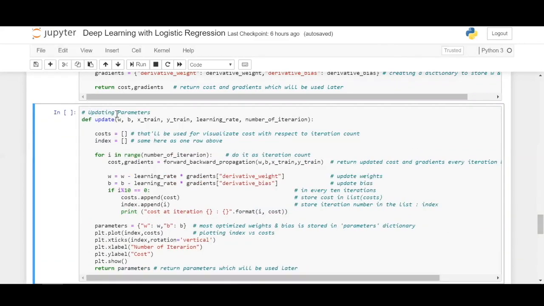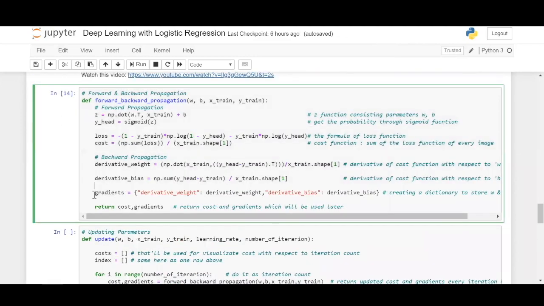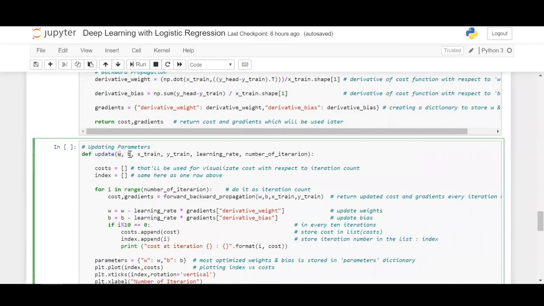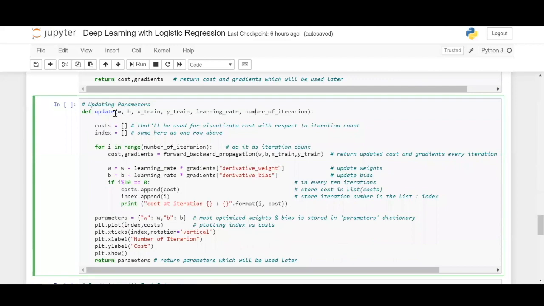Now that we have calculated the new values for gradients, which is nothing but w and b, we will pass w and b here along with the independent data for training and the dependent variables for training, learning rate, which is defined by you, and number of iterations, again defined by you.